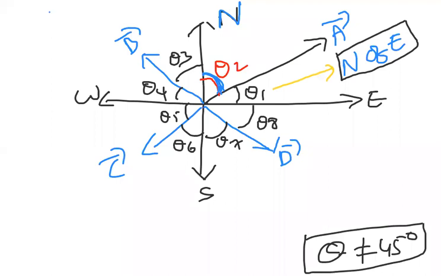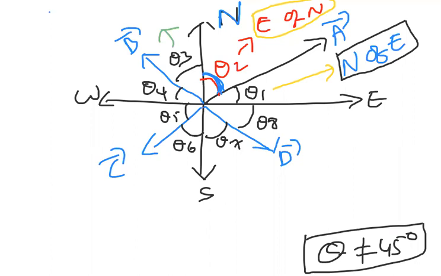Similarly, theta 2. When you observe theta 2, where does A bar lie? Yes, it is lying east side of north, so I can write this as east of north. So theta 2 is the east side of the north direction. Similarly, theta 3 is very easy now.